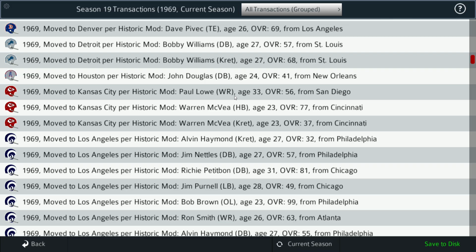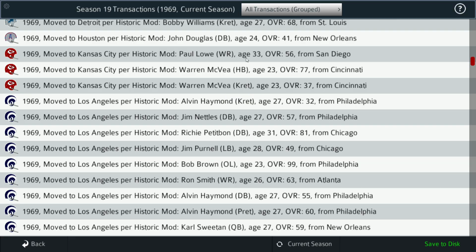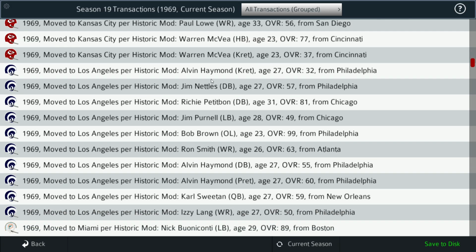Towards the end of his career, you can see he's positioned as a wideout, but he was actually a running back, and we talked about that in one of the previous videos, how we manage these rosters, as to why he might be a wideout as opposed to a running back. Warren McVay from Cincinnati signed with the Chiefs. Let's see, Alvin Haven coming over from the Eagles as a kick returner for the Rams.